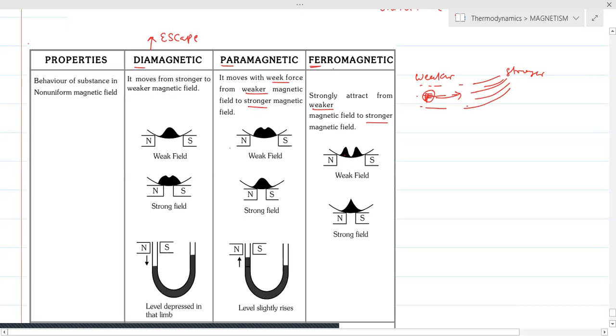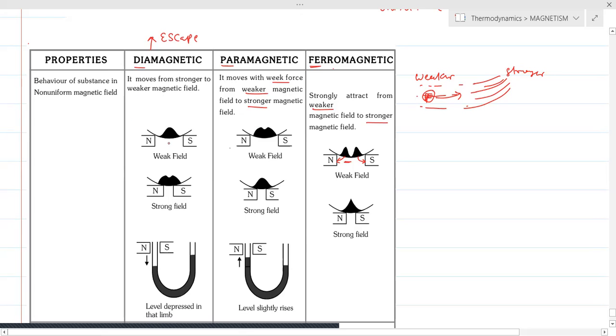So here we can see when we take the magnetic material, ferromagnetic material, in the case of liquid, molten stage, we will see that more magnetic material is at a stronger field, near the poles. That means more liquid is accumulated at the poles, that is, the liquid is where there is more field. Paramagnetic also has the same nature, but we are not having sharp curves as that of ferromagnetic nature. That is, it does not attract as strongly; it does attract, it's okay, but not as strongly.